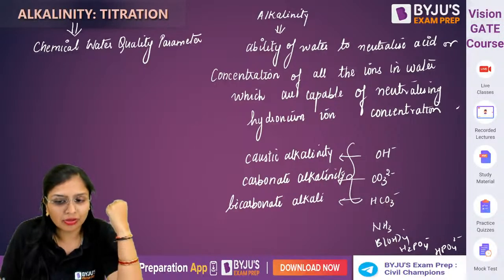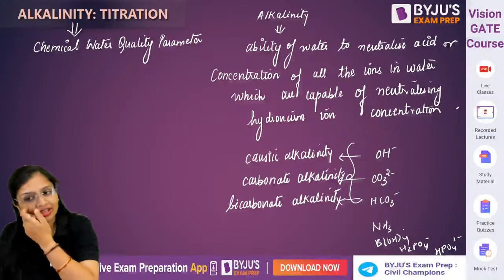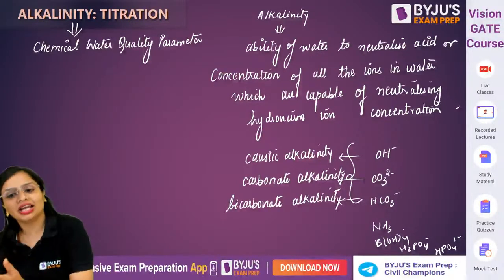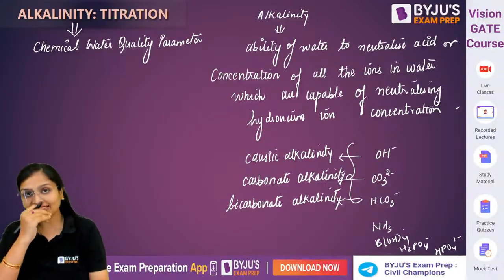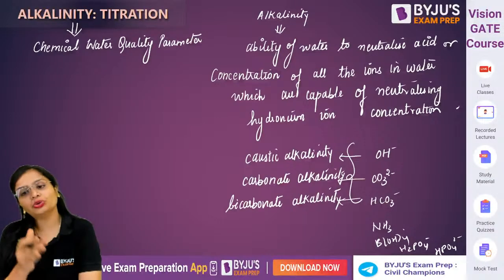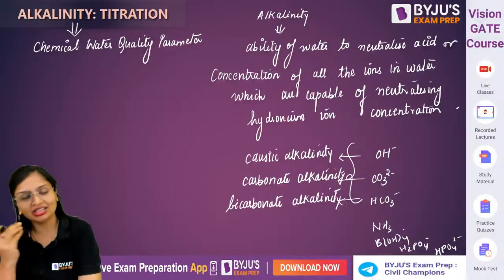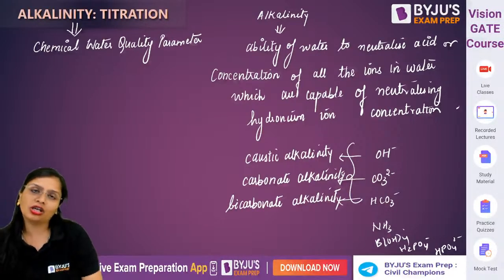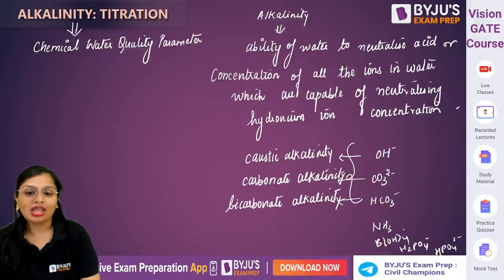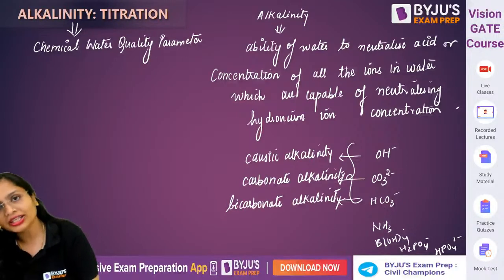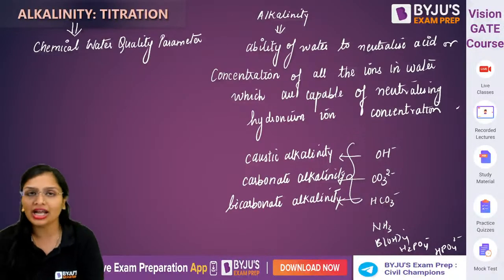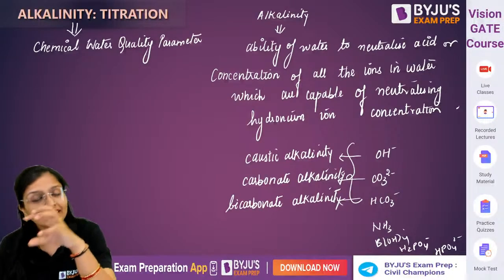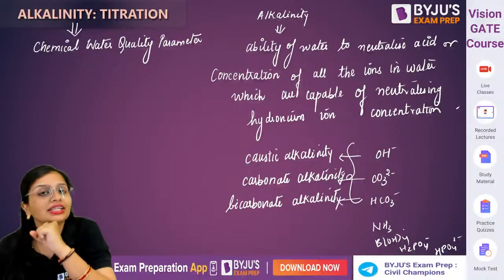You call it bicarbonate. Now, whenever I say caustic alkalinity, I mean the alkalinity due to the OH minus ion. When I say carbonate alkalinity, it means alkalinity imparted due to carbonate ion. When I say bicarbonate alkalinity, it means alkalinity due to bicarbonate ion. Now comes the question: these ions will neutralize the acid.